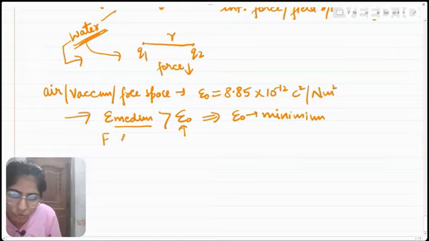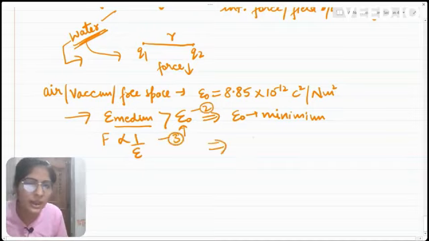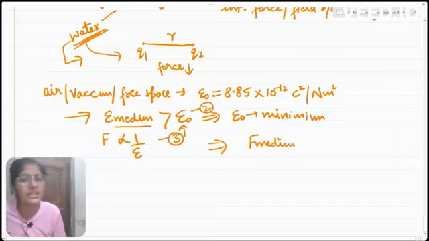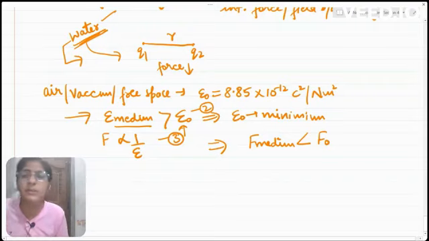So because force is inversely proportional to the permittivity, from equation number 2 and equation number 3, we can say that the force between charges in a medium is always less than the force between the charges in air or vacuum, because force is inversely proportional to permittivity. If any medium has permittivity greater than the vacuum, then the force between charges in that medium will be less than that in vacuum.